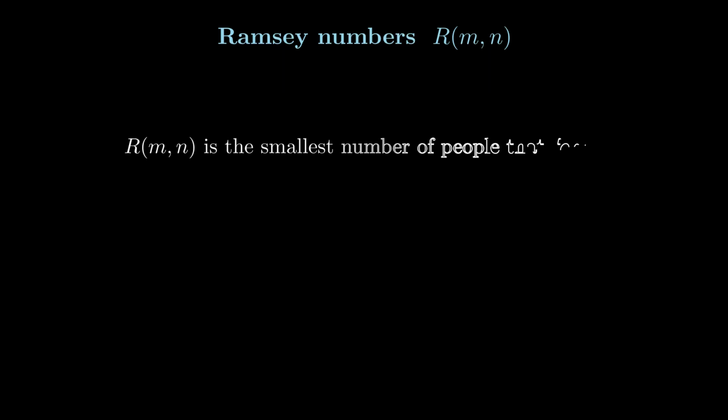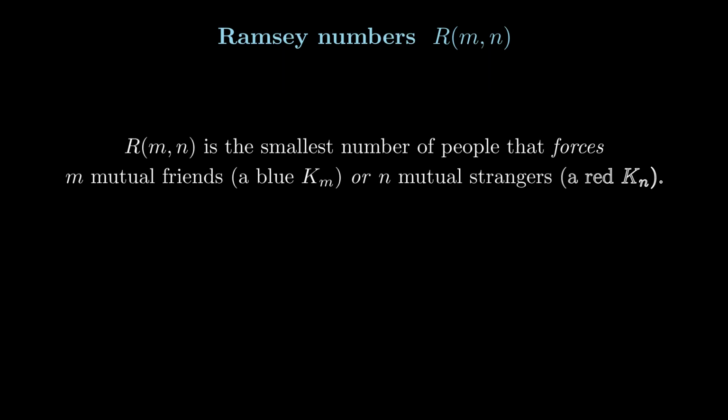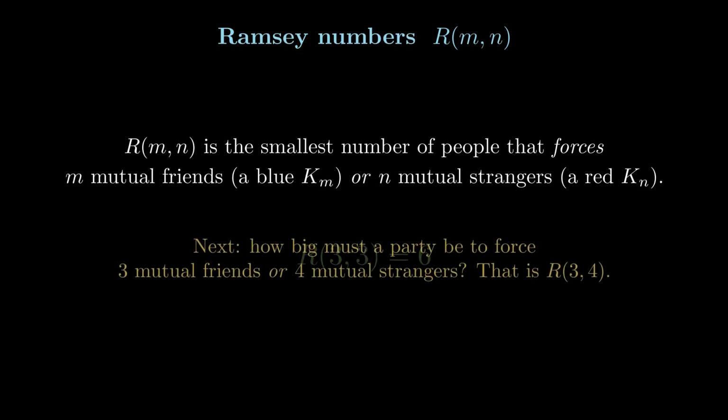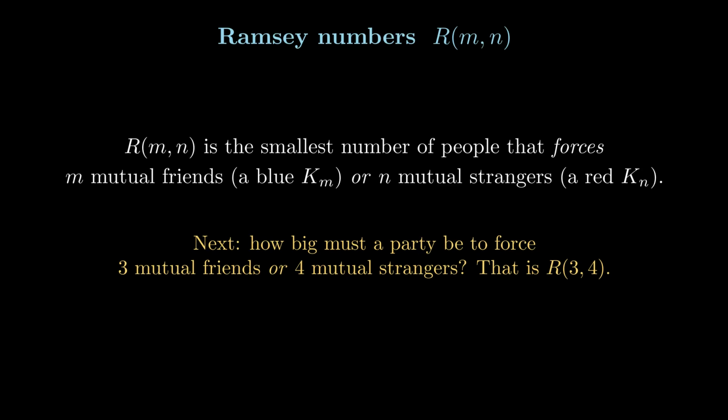We call it a Ramsey number. R(m,n) is the smallest number of people such that there are always either m mutual friends or n mutual strangers. Therefore, R(3,3) equals 6. The next natural question is going to be how large of a party must there be to have either 3 mutual friends or 4 mutual strangers? That number is R(3,4).